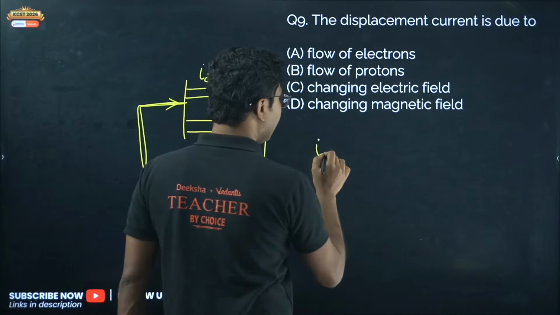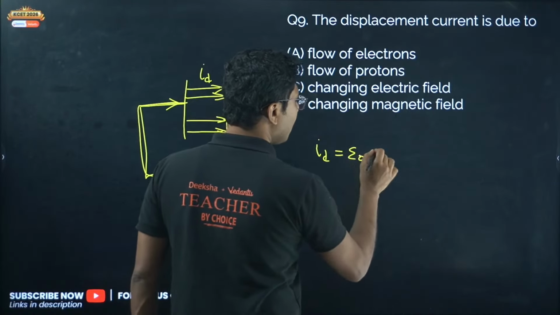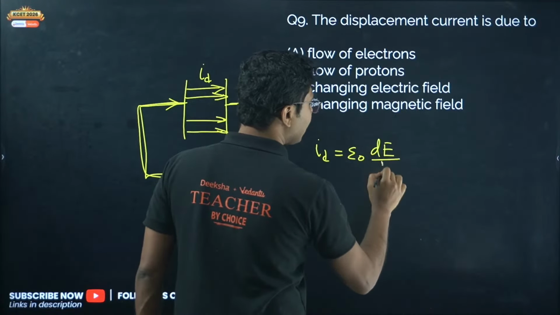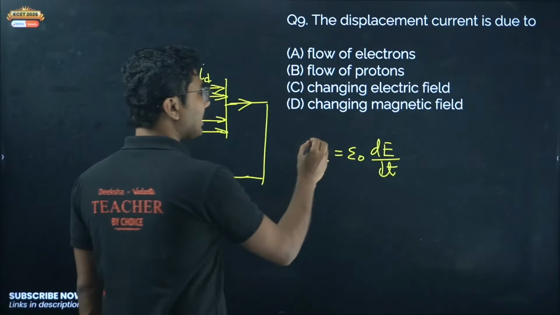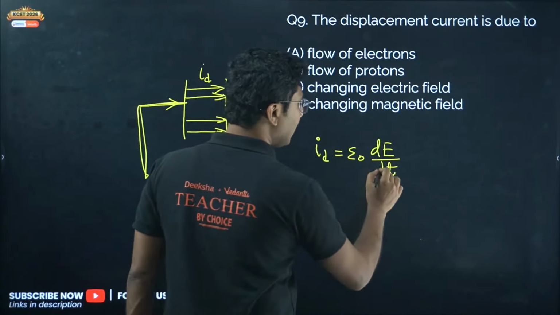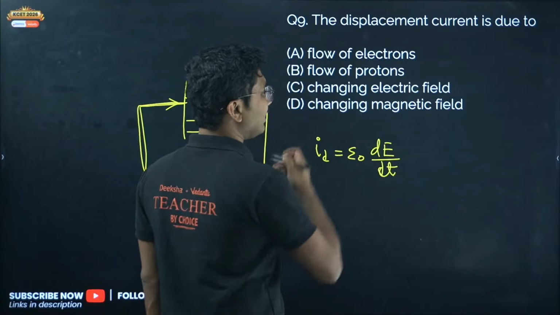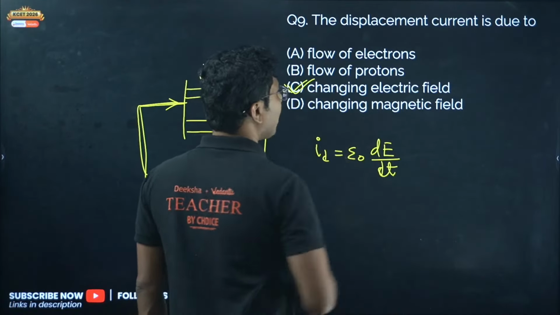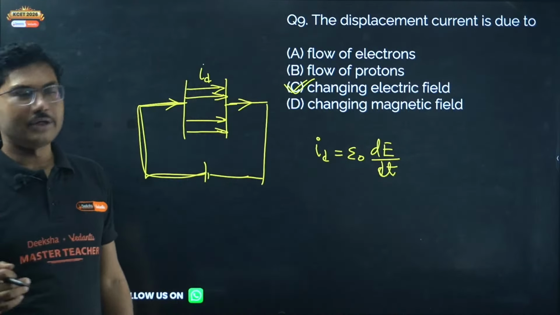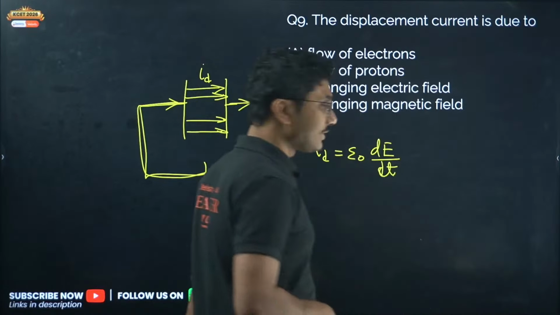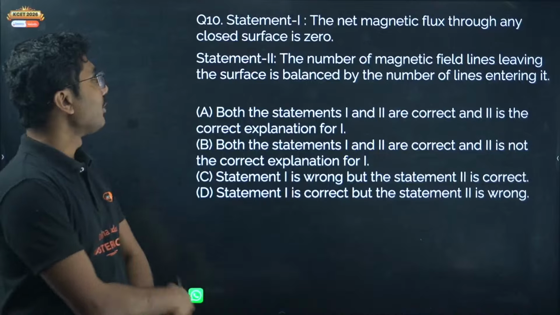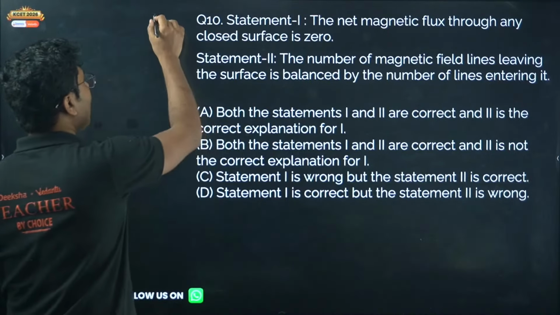ID is given by epsilon naught dE by dt, the rate of change of electric field. So displacement current is due to the changing electric field, not the magnetic field, and not due to the flow of electrons. It is only due to the changing electric field. Yes, correct, option C is correct. Now let's move on to another question, another hot question.